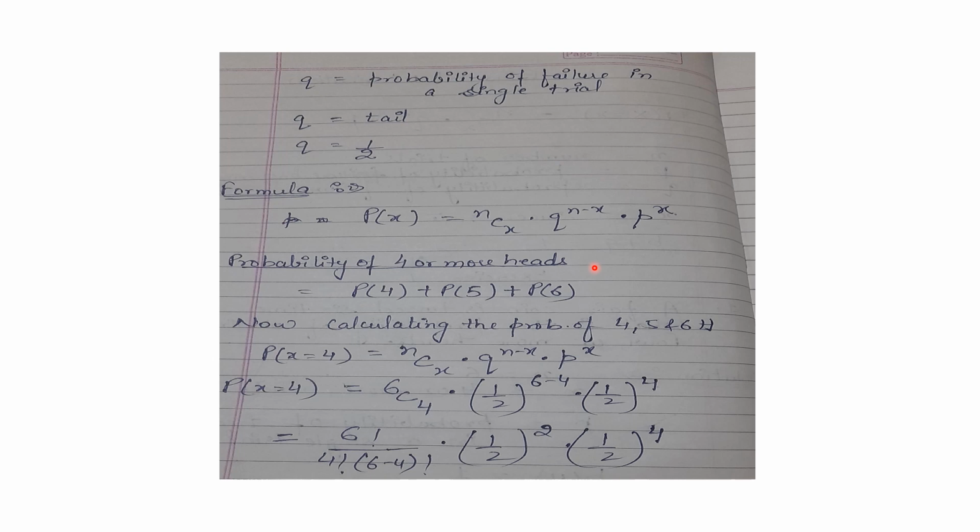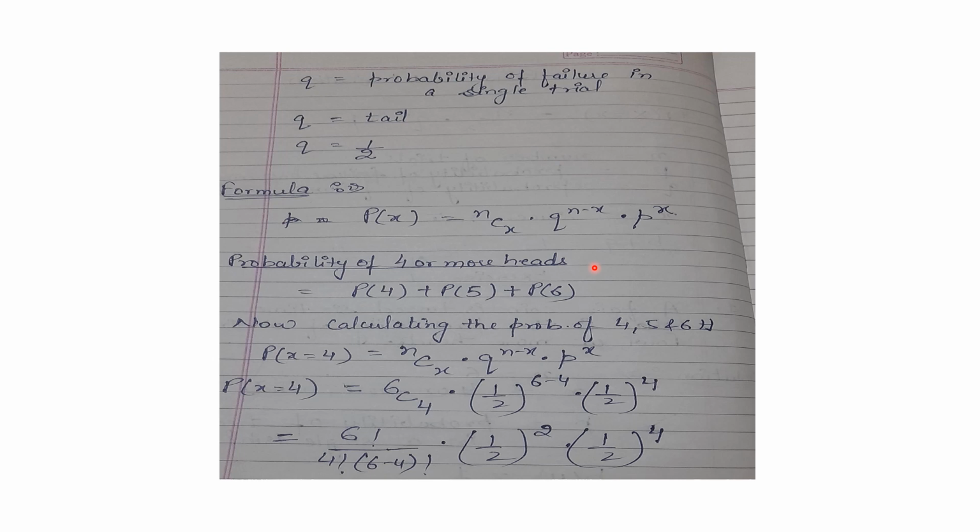It means out of total 6 throws, they are asking for 4 or more. 4 or more stands for it could be 4 heads, it could be 5 heads, or it could be 6 heads. And here all these events are mutually exclusive.